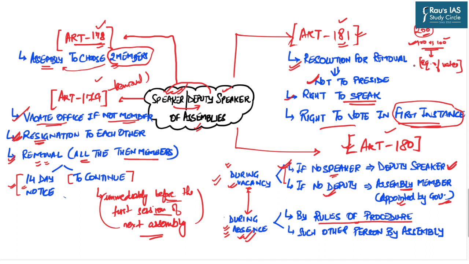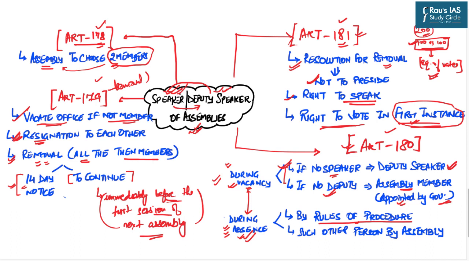But when the resolution for the removal is in motion, that final voting power is not given to the speaker. He shall vote in the first instance. That is when the simple voting is going on, when all the members are voting. At that particular time, the speaker can also vote. However, if the situation of equality of votes arises, he shall not have the right to vote. So these are the constitutional provisions which deal with the appointment, removal and certain powers of the speaker as well as deputy speaker of the state legislative assemblies.